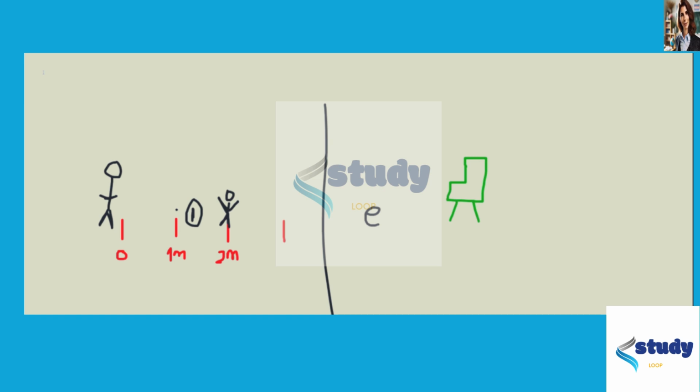Well, since the only particles that we know about that carry charge, the smallest carriers of charge, have charge E, we know that the total charge that's contained in the chair will be a multiple of E. So similarly to the way we can say that the position of the person will be a multiple of the meter, the charge on the chair will be a multiple of this fundamental unit E. And that's what it means to be quantized.